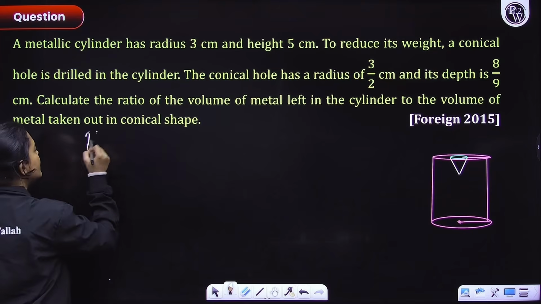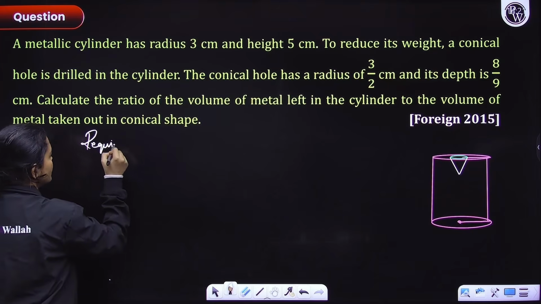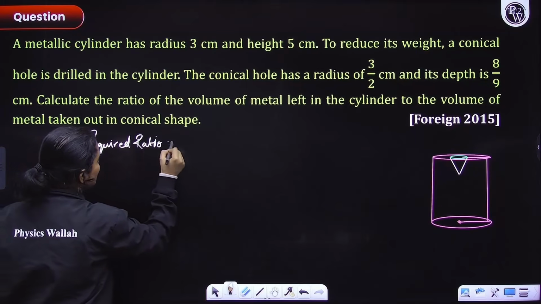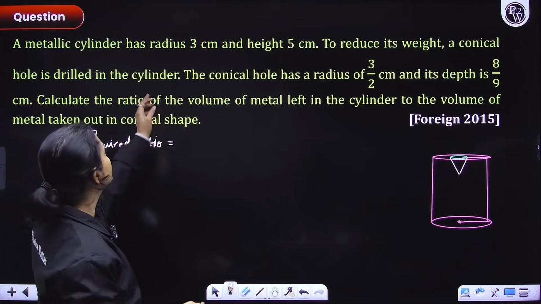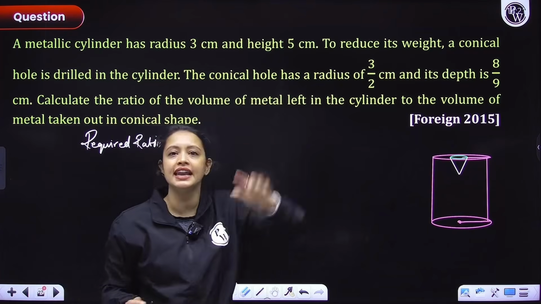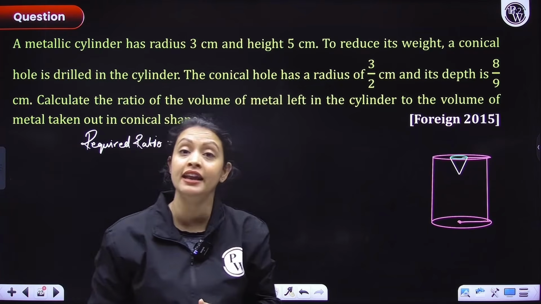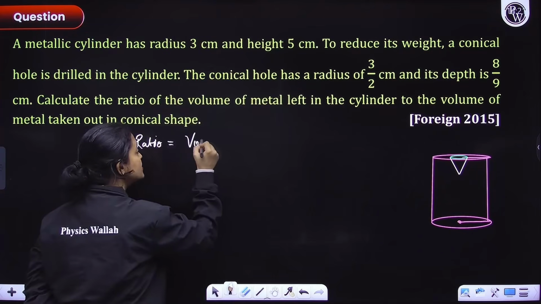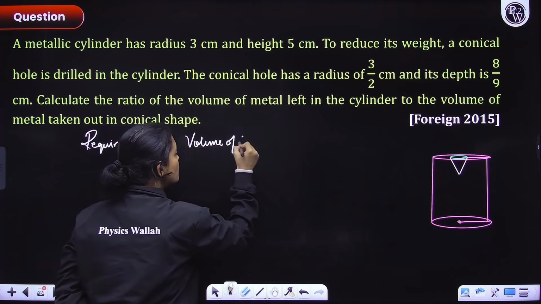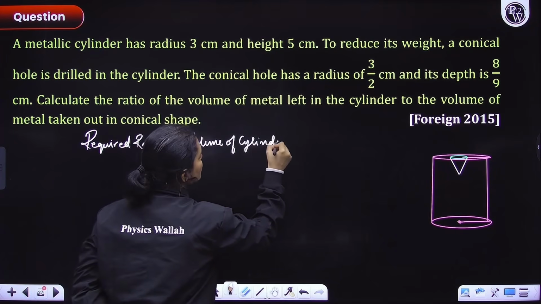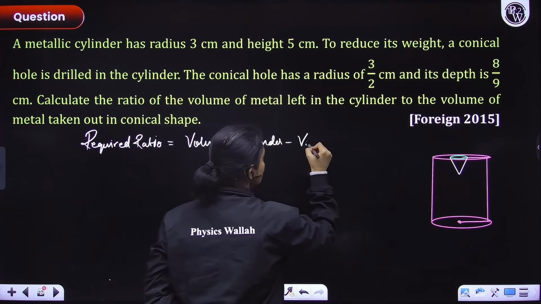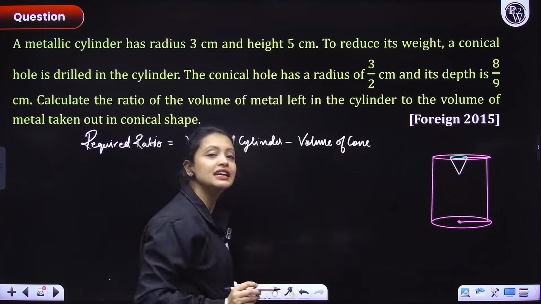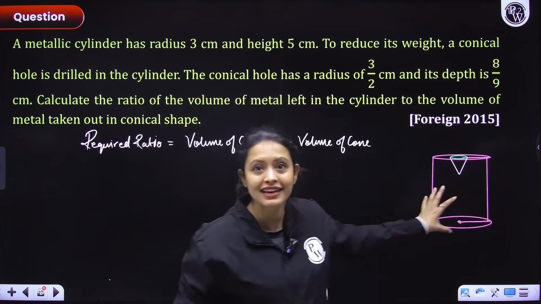So the required ratio, let me write it as required ratio. Okay? The required ratio would be equal to the volume of the metal left in the cylinder. So what would be the volume of metal left in the cylinder? Apply your brain. The volume left in the cylinder would be volume of cylinder minus volume of cone. Yes or no? These two will get subtracted, then you will have the volume remaining, right?